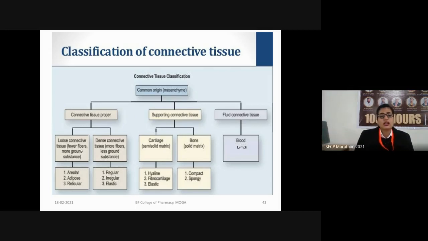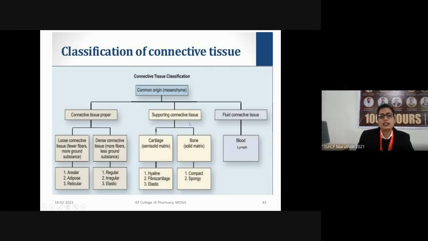In the dense connective tissue, the fibers are high and the ground substance is less. Examples of loose connective tissue include areolar tissue, adipose tissue, and reticular tissue, whereas examples of dense connective tissue include regular connective tissue, irregular connective tissue, as well as elastic tissues.